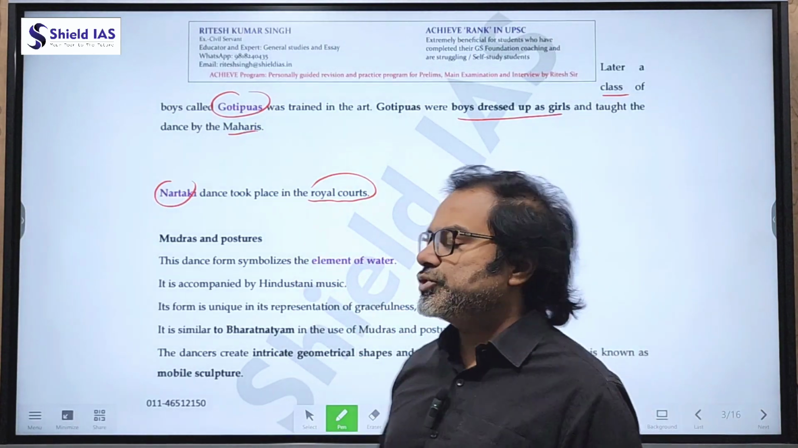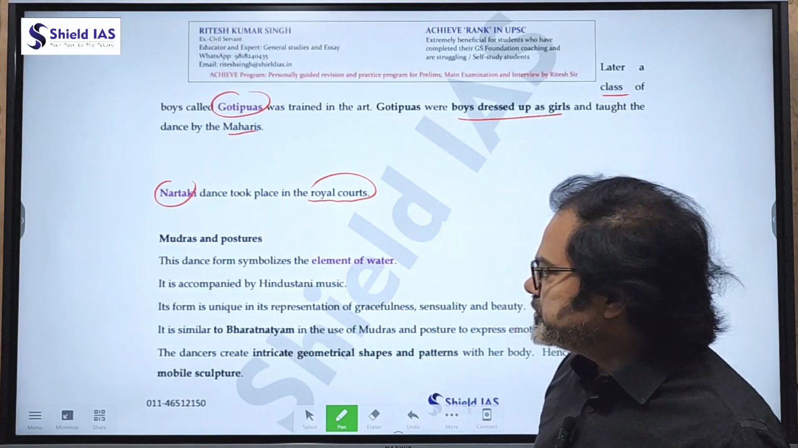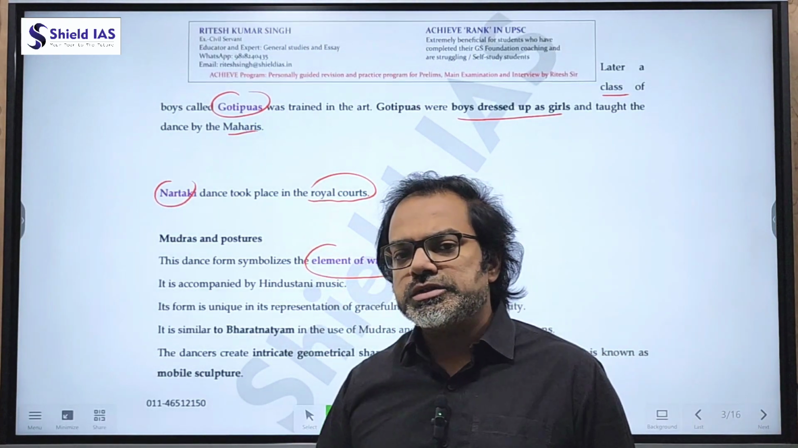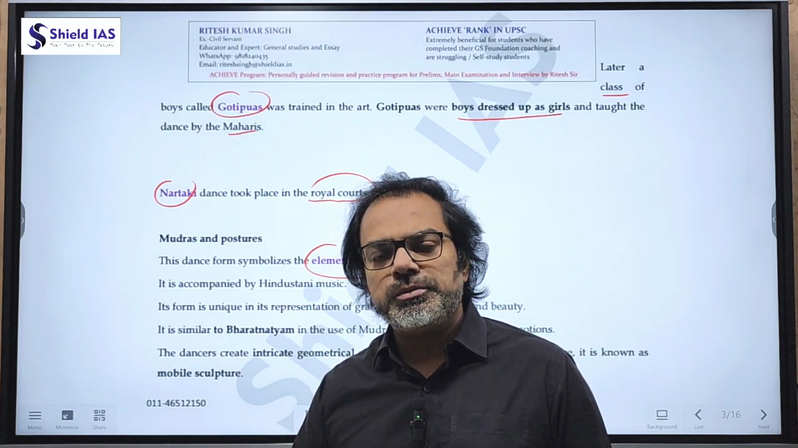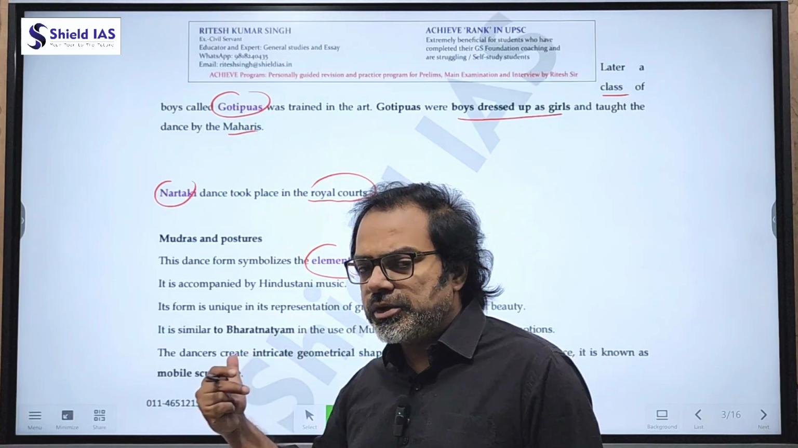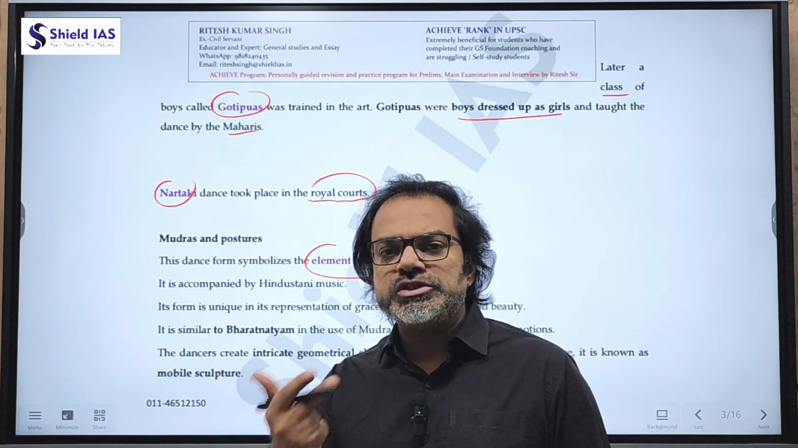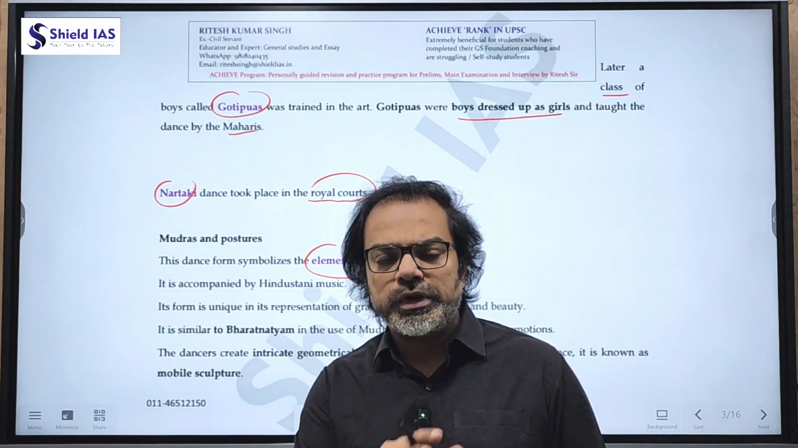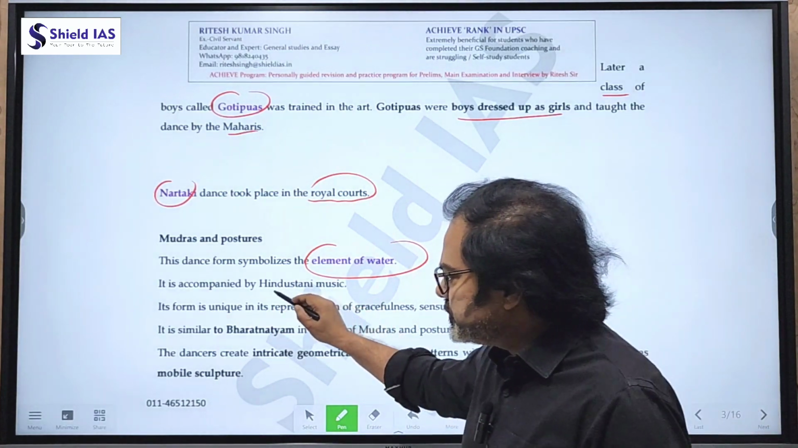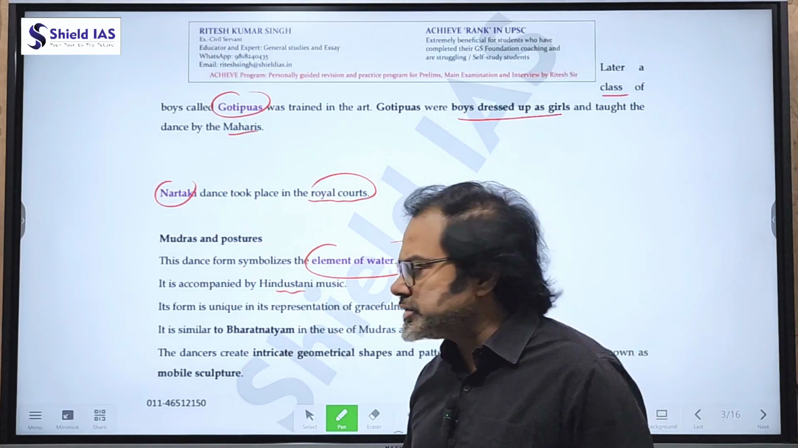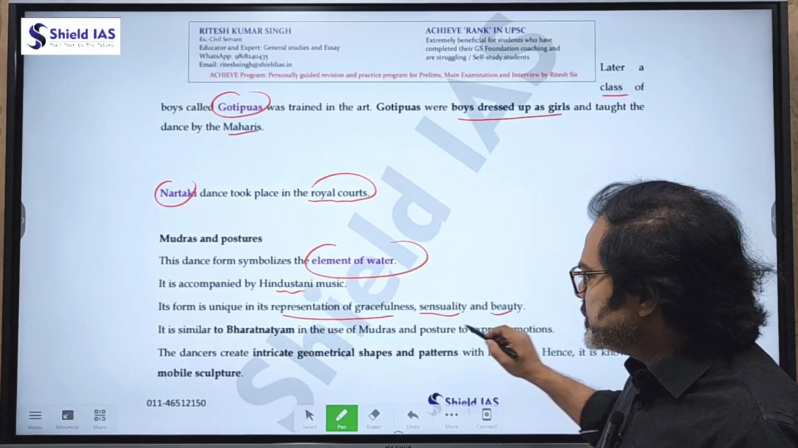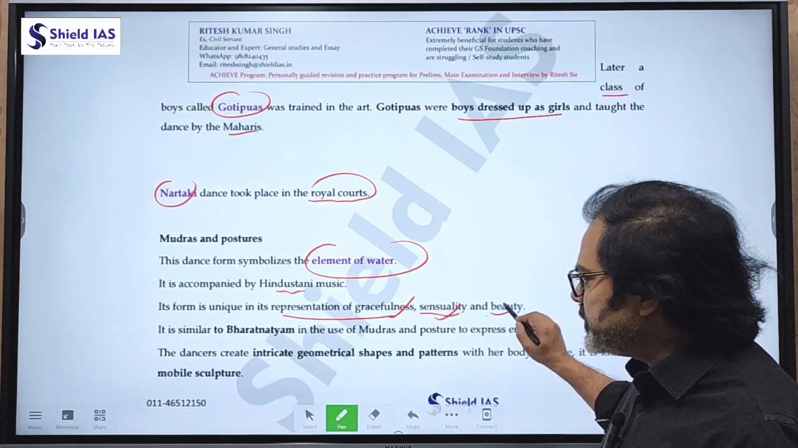Now let's see the mudras and the postures. This dance form symbolizes the element of water. All the classical dances have different elements: element of air, element of sky, element of ether, element of fire. Here it is the element of water. So which of the following elements belong to which of the following dances? Again, very important. Now it is accompanied by Hindustani music. Its form is unique in its representation of gracefulness, sensuality and beauty. So grace, sensuality and beauty.